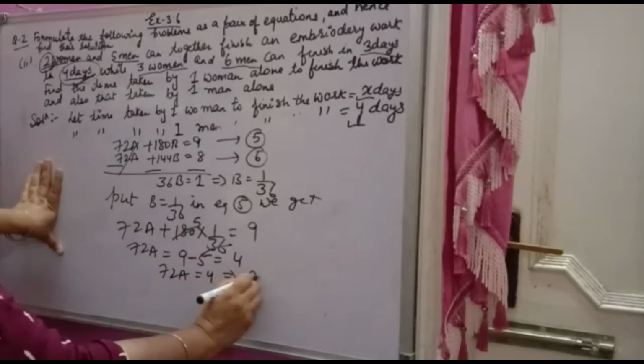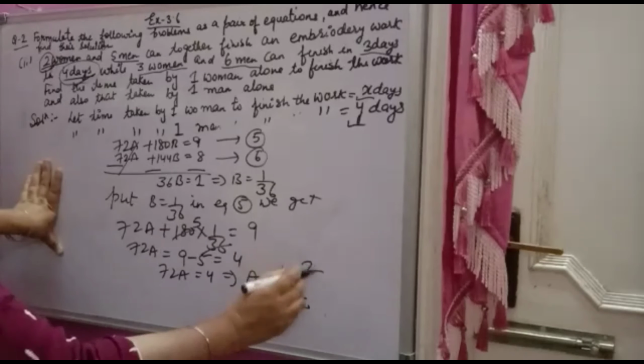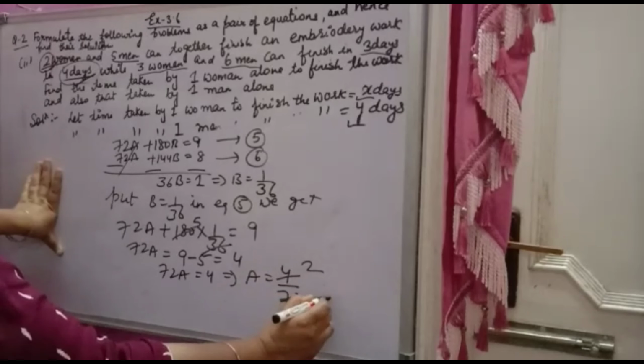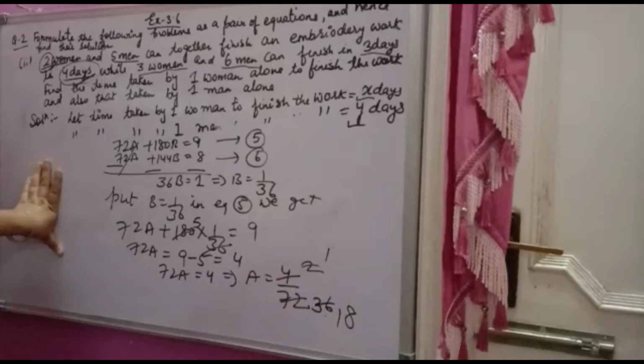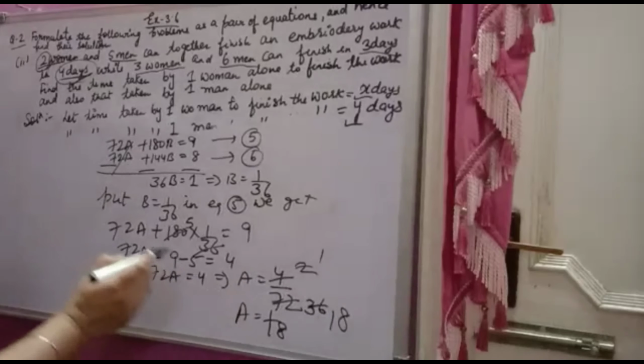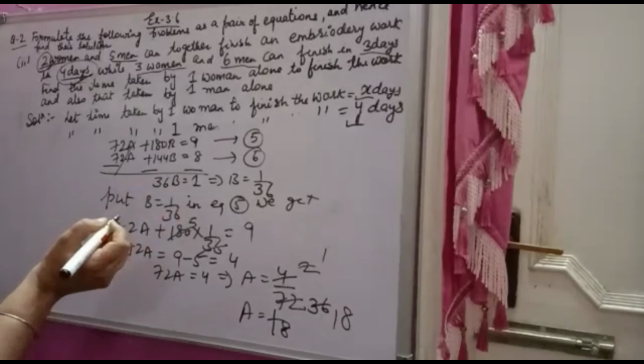So a will come 4 over 72. When you cancel, it will be 1 over 18. Now a came 1 over 18 and b came 1 over 36.